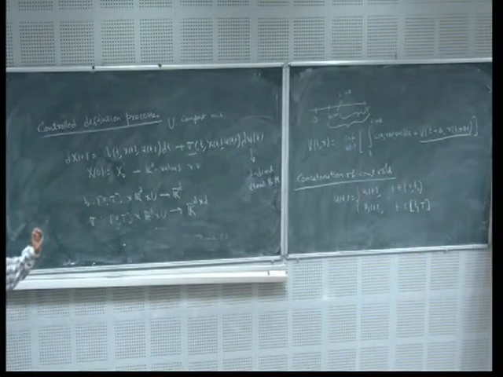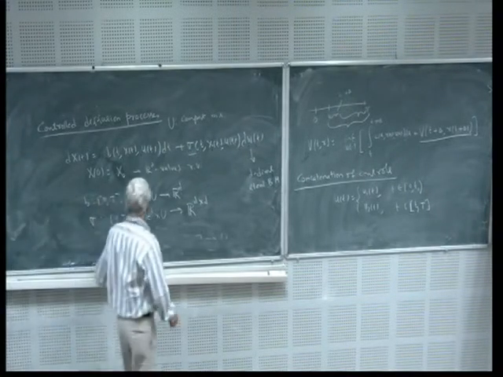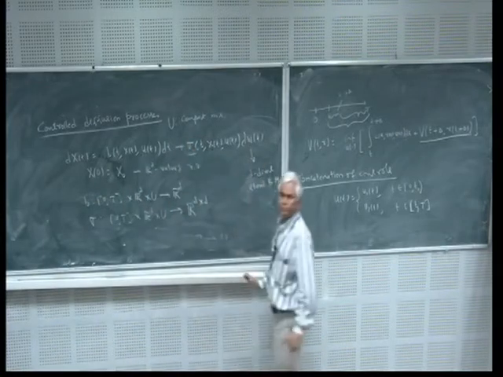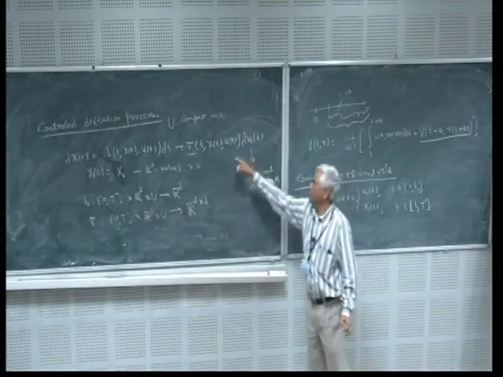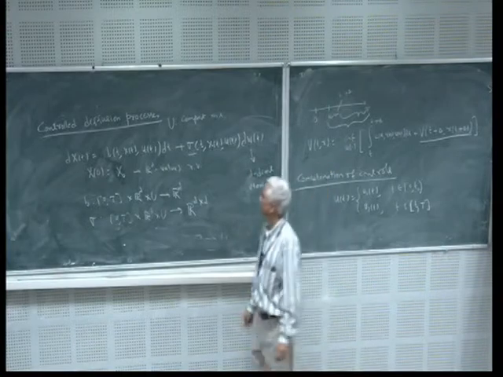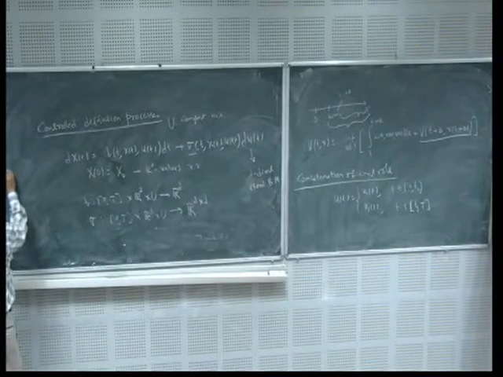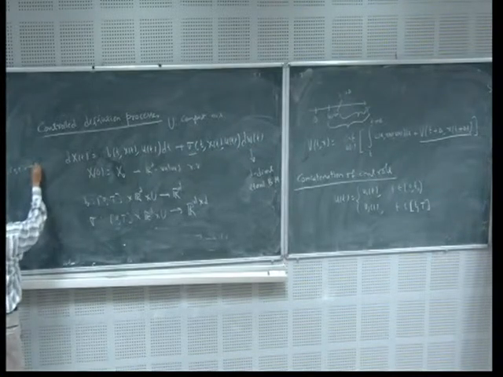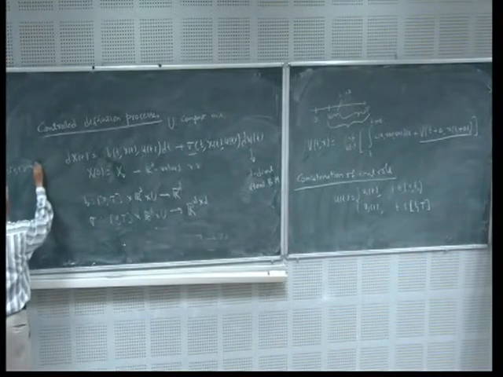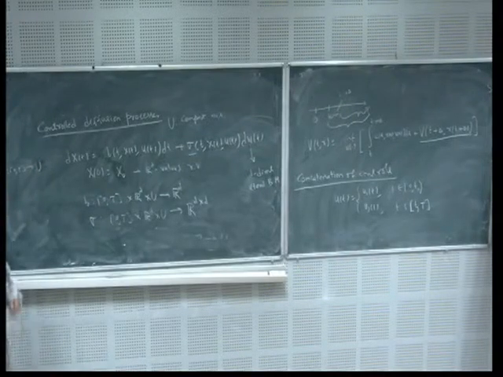Everything is fine except that, remember, in deterministic control we don't have this term. We do not have any randomness in it, and therefore what is a control? The control is u. In deterministic control theory, u is a function from 0 to T into U, where U is the control set. So any measurable function is a control. This kind of control is called open loop control.